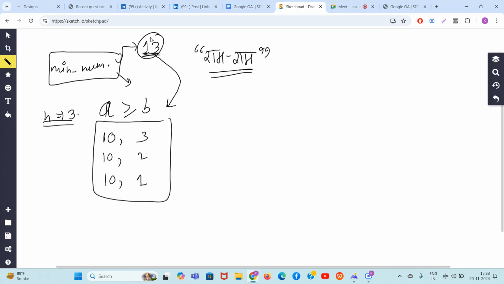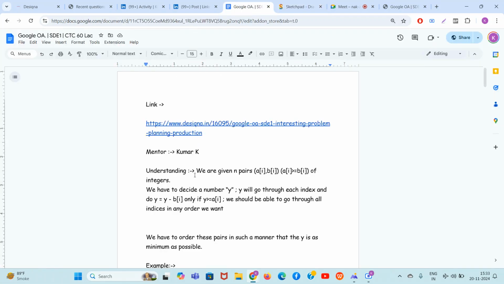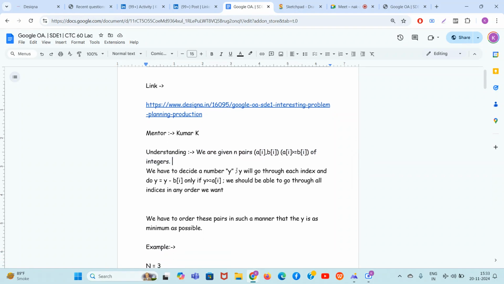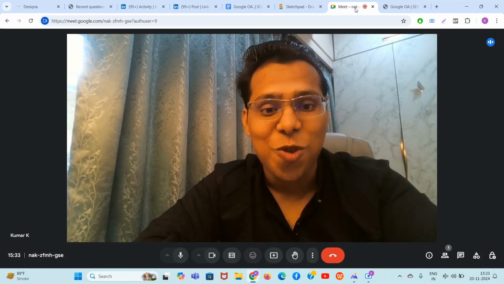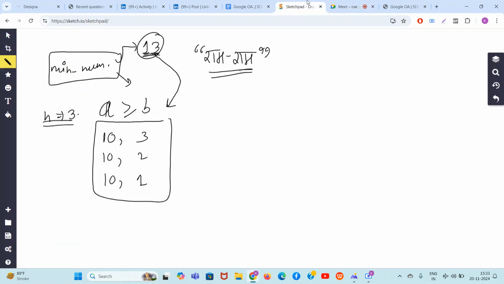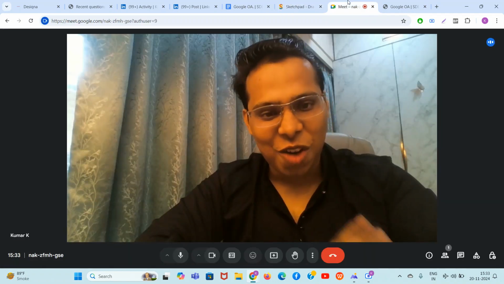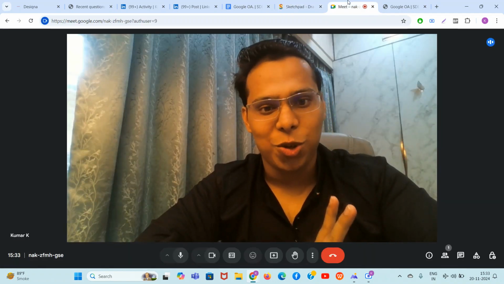The first condition is that we are given n pairs ai comma bi such that ai is greater than or equal to bi of the integers. We have to decide a number y, go through each index, and do y equal to y minus bi only if y is greater than or equal to ai. If you are not able to do that, the process will halt and that y is not valid. We should be able to go through all the indices in any order we want. So guys, can you see what kind of difficult problem this is? So what to do now? But don't worry, guys. I will make sure that you understand it in the best way possible.